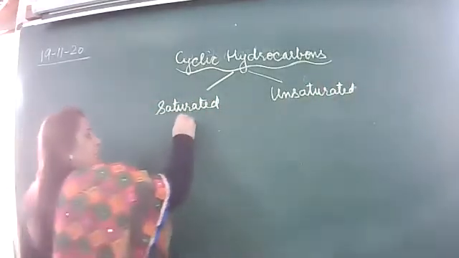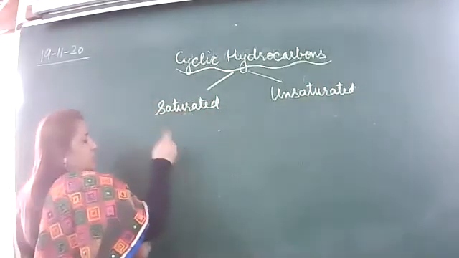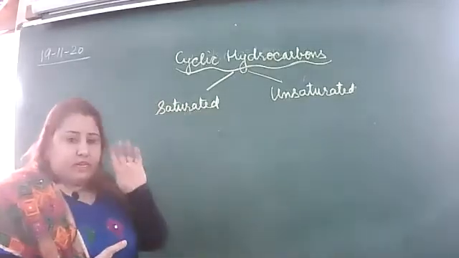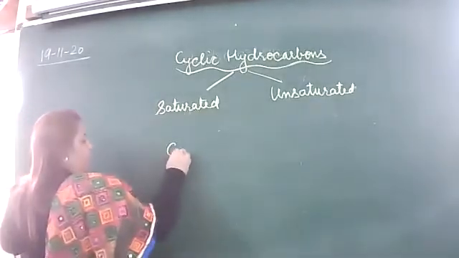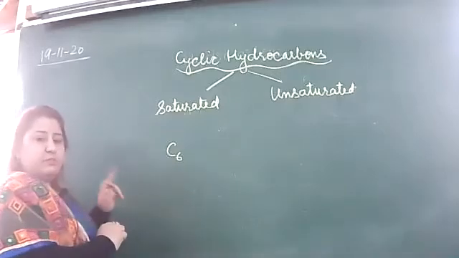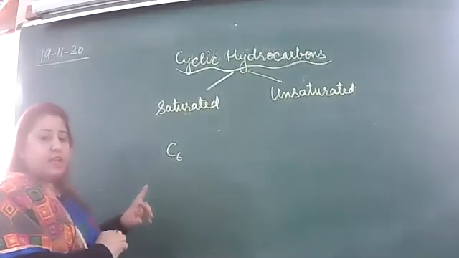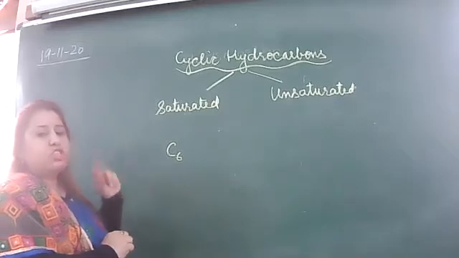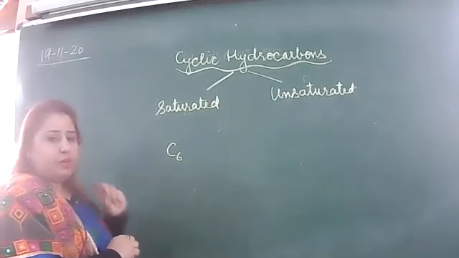Right? Saturated, we had discussed cyclohexane. We will use the word hex, which means 6. Right? Hex means 6. And what will we say? Cyclic, that means the closed shape we are making. So the word cyclohexane we will use.